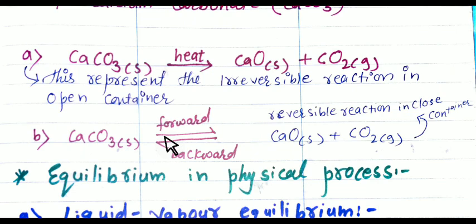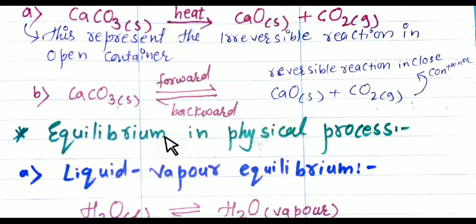The next topic in this is equilibrium in physical process. Students, always remember, whether it is a physical process or a chemical process, the requirement for the establishment of equilibrium is that the physical or chemical process must be reversible. If you want an equilibrium in a physical process or in a chemical process, the requirement is that there should be a reversible process.